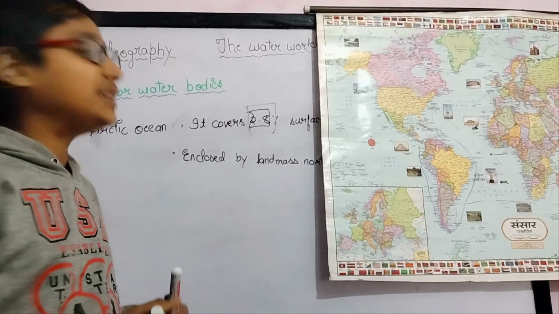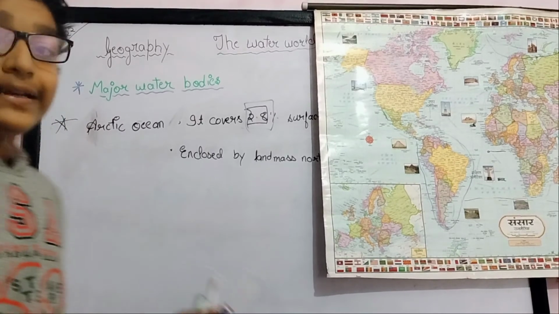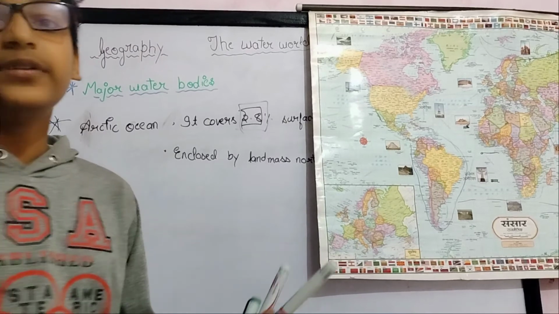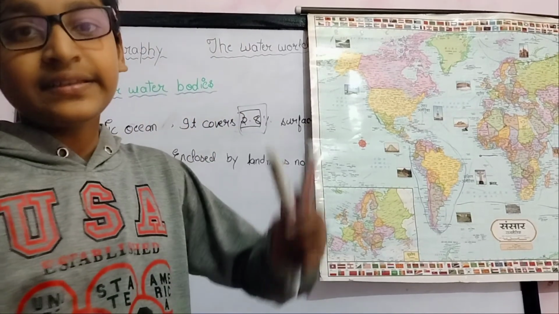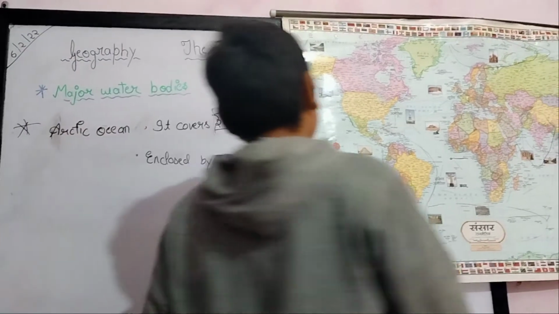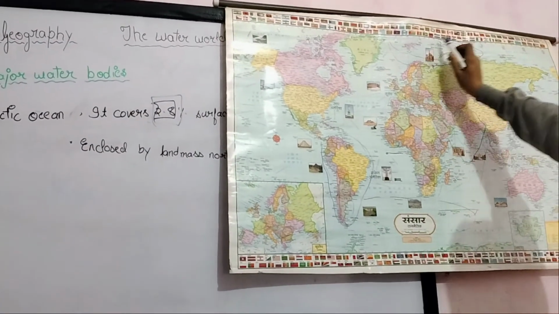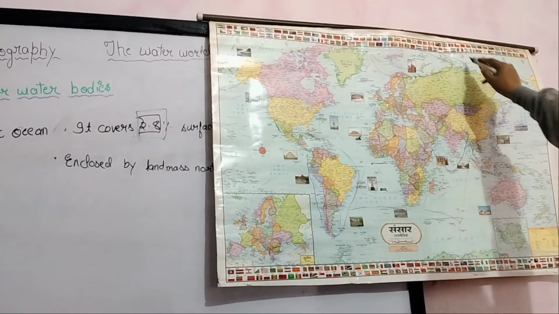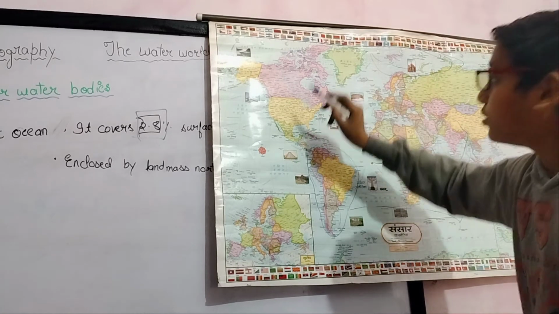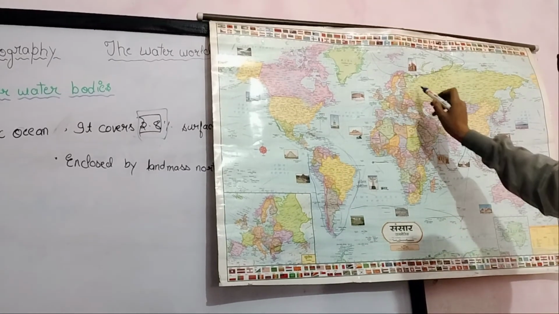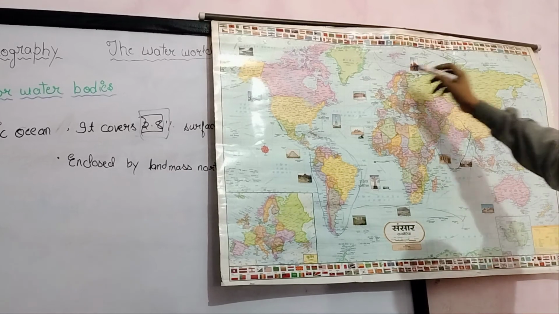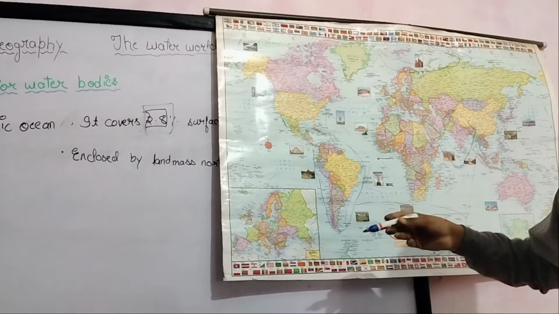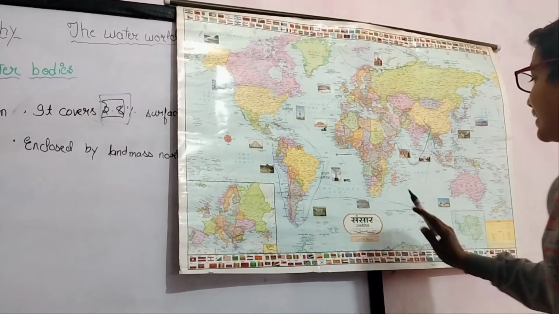It is enclosed by large landmasses like North America, Asia, Europe, etc. Now let's see this in a bigger view on the map. In this area you can see the Arctic Ocean, enclosed by North America, Europe, Asia and Greenland. I hope you have understood all five major oceans: Pacific, Atlantic, Southern, Indian and Arctic.